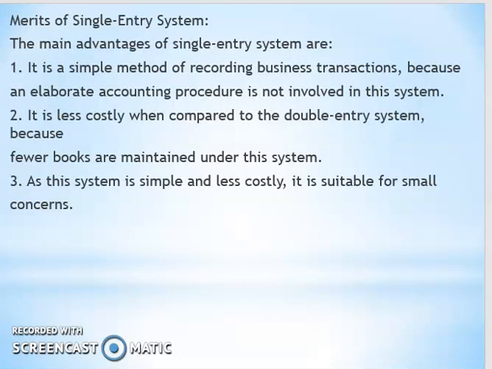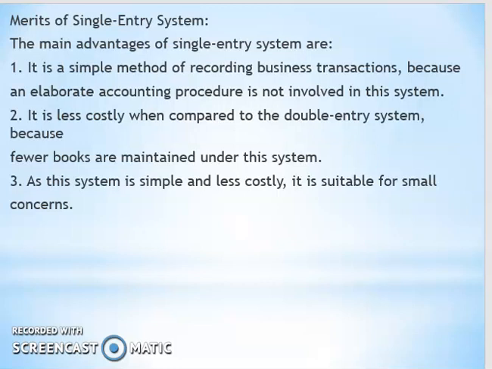Under the double entry system, the capital of the proprietor is ascertained from the capital account maintained in the ledger. On the other hand, under single entry system, the capital of the proprietor is not ascertained from the capital account. As a capital account is not maintained, the excess of assets over liabilities is taken as the capital.